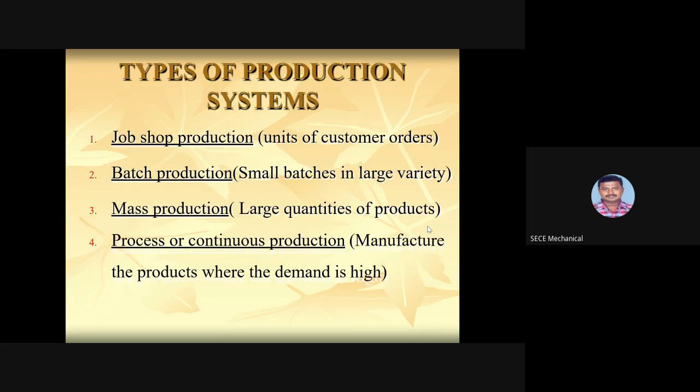Next is types of production system. The types of production system are job production, batch production, mass production, and process or continuous production. These are all the types of production. Job production is units of customer orders. This is the job shop production.